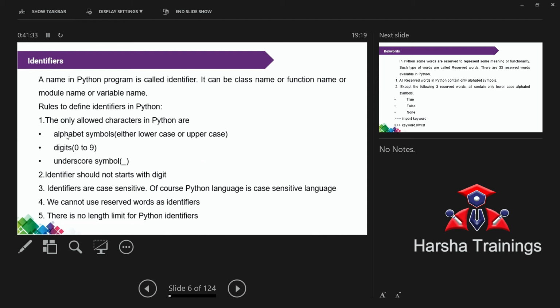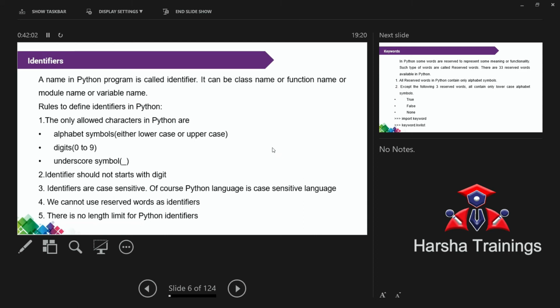Okay. Now the first one is completed. Now the most important thing is the second one. Even though it is possible to use digits, the identifier does not start with a digit. What do you mean by this one? Does not start with a digit. For example, a is equal to 5, that is valid. A is equal to 5, that is valid. 1a is equal to 5.